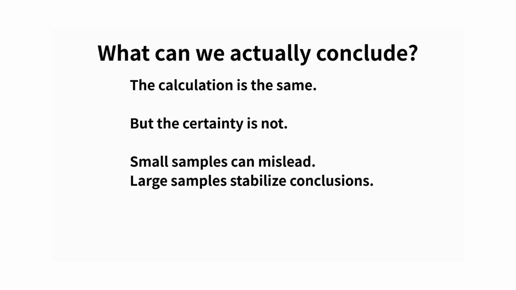The calculation is the same. Both samples give the same average. But what we can conclude from them is very different. With a small sample, one new value can change everything. The average moves, and our conclusion moves with it.